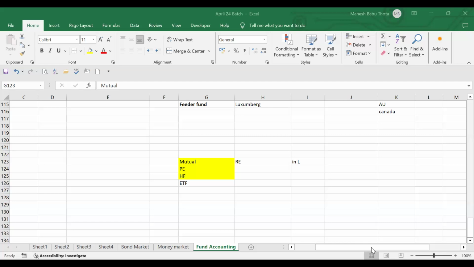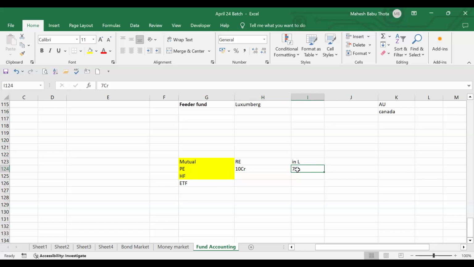Suppose we have a company with 10 crores worth of capital, 10 crores worth of business power. So what will these private equity people do? They will come and invest 7 crores into the company. The entire value of the company is 10 crores only, and the private equity people are coming and investing 7 crores.